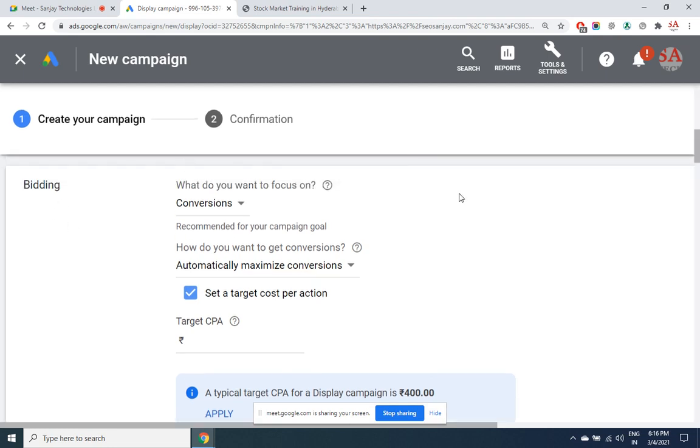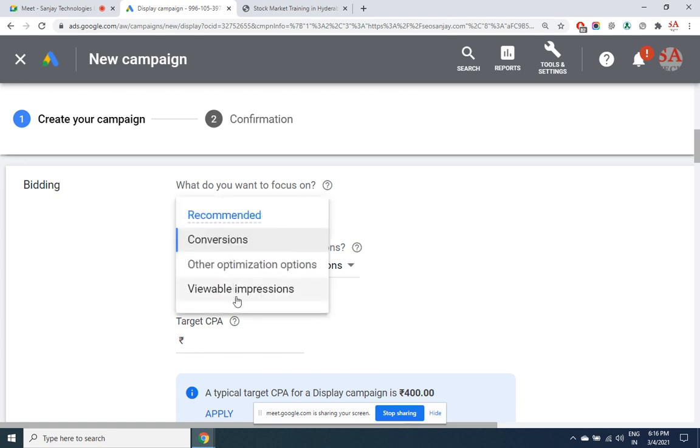Now bidding. Understand there is a difference between bidding and focus. My target, my motive behind SEM, is to get admissions. I want a lot of online admissions. Then it will be conversions here. Conversions means nothing but converting a customer to a sale. Alternatively, viewable impressions.